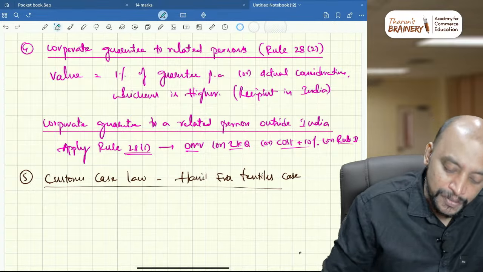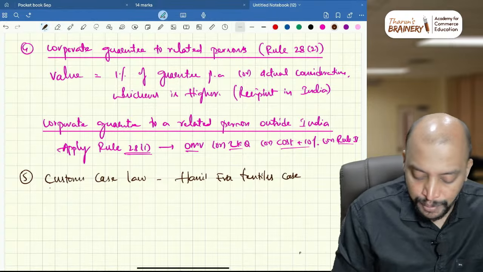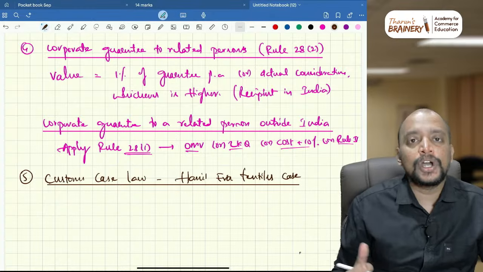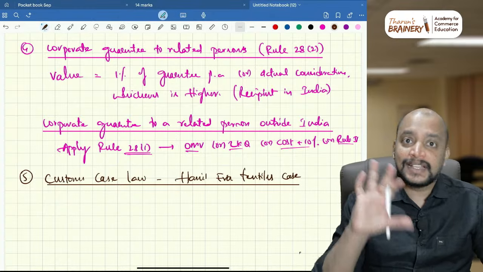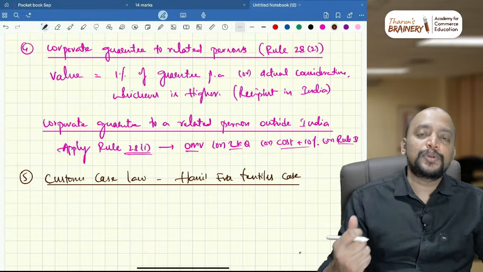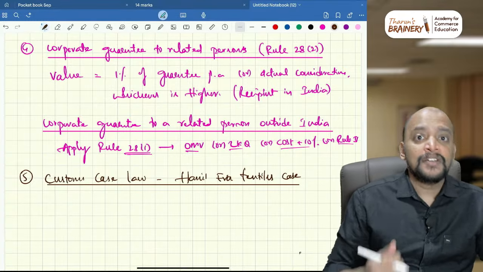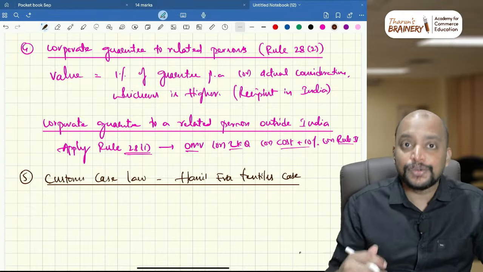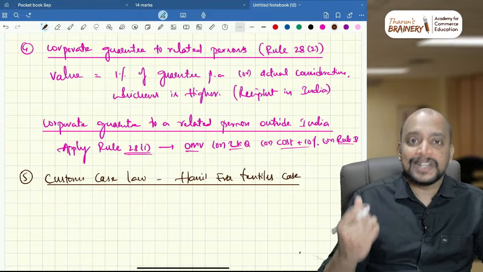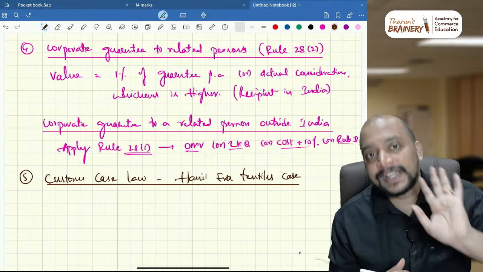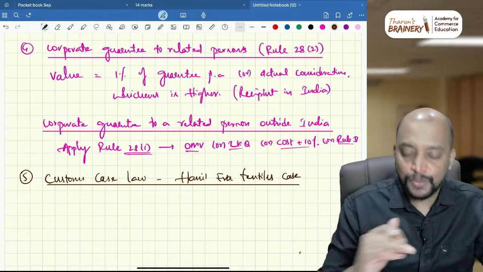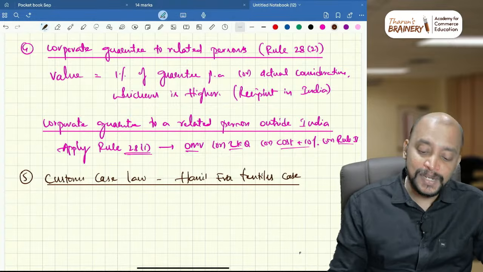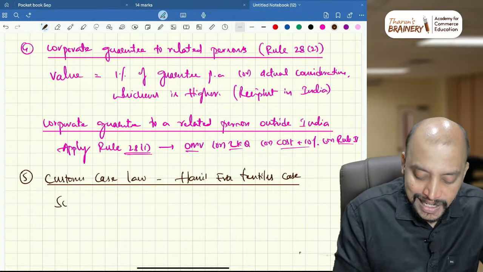So there is one EOU, that EOU has imported diesel generator sets and furnace oil, and there is an exemption notification which says that any import of diesel generator sets and furnace oil for generation of electricity, and that electricity should be used in export of finished goods, then in that case on import of diesel generator set and furnace oil, no need to pay customs duty, like that we have an exemption. So what they did, they generated the power and the surplus power generated is sold to DTA, okay.